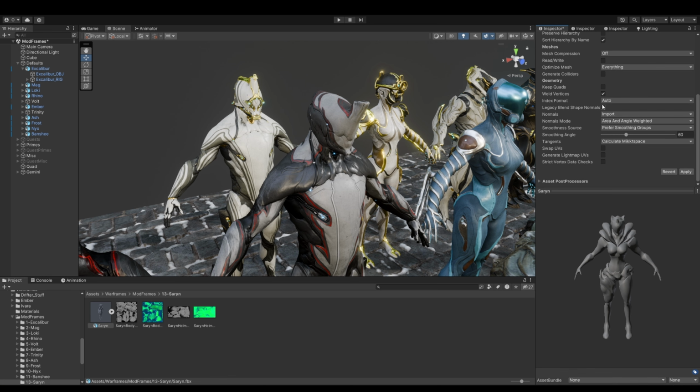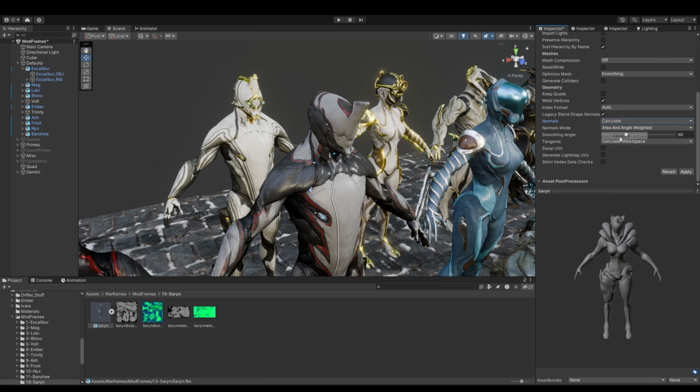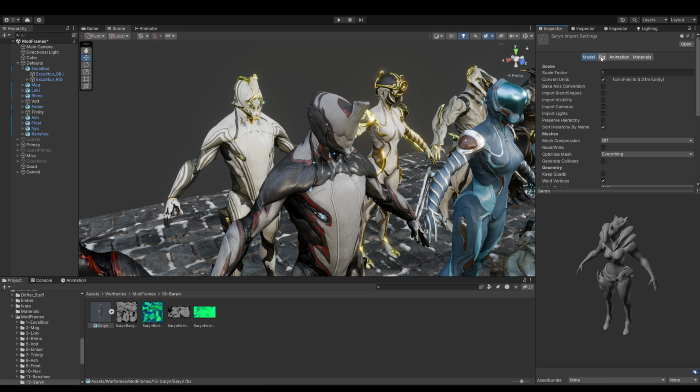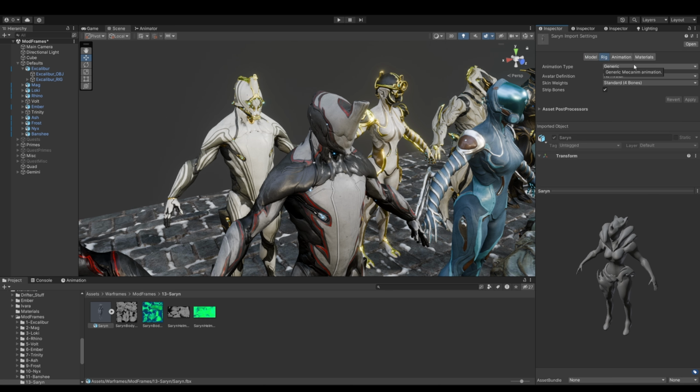We're going to use legacy blend shape normals. VRChat, I'm pretty sure, requires that. And I like to set this to Calculate and then set smoothing angle to 180. That just kind of makes the normals look a little bit better. Now what we need to do is correct the rig for VRChat.